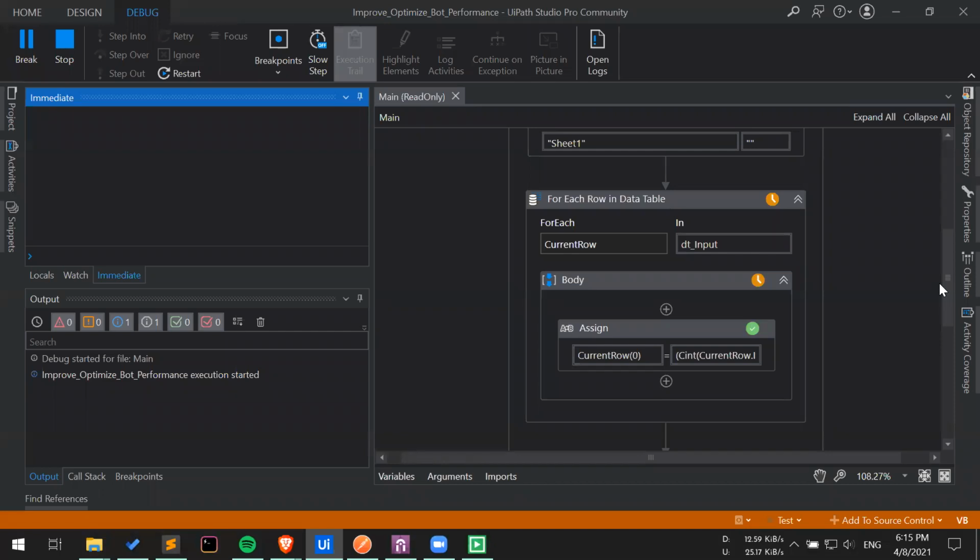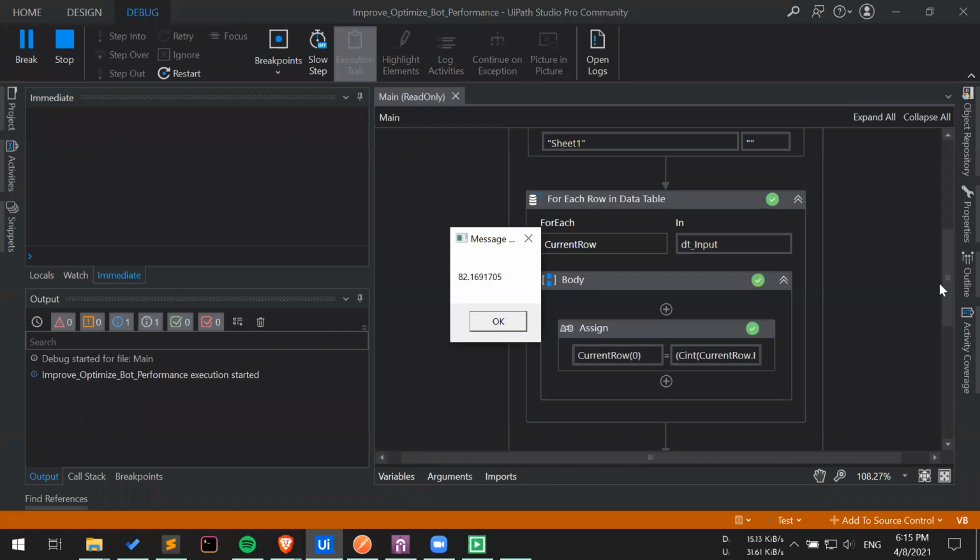As you must be noticing while I'm talking, it has been more than 20 or 30 seconds and the loop is still running. But nonetheless, if you implement multiple for loops, the time will increase drastically. And just to implement this very basic operation, it took 82.16 seconds, more than a minute, 8 seconds less than 1.5 minutes.